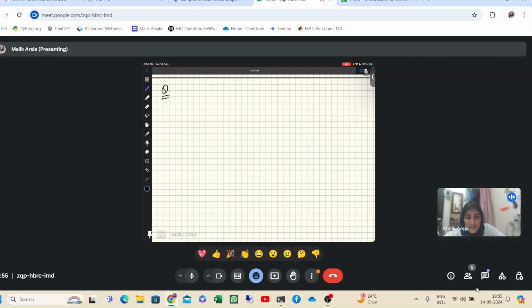So let's do another question, okay? It's also in a similar manner, but now we have dampers also. What is the matrix of the system as shown in the figure below?